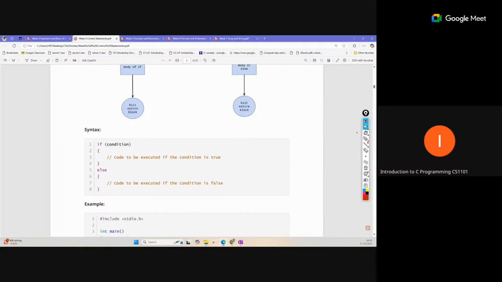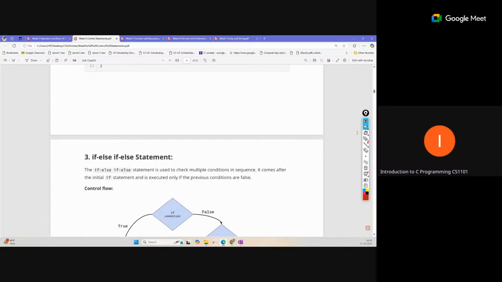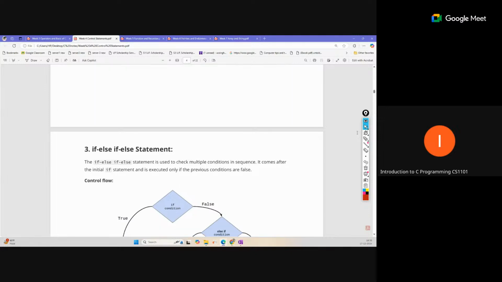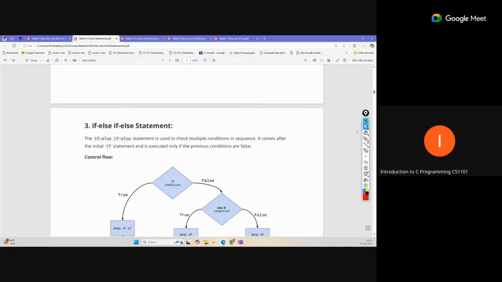We can also use different types of conditional statements as a chain. This is only if-else. Sometimes we have to check multiple conditions, not only one. In that case we can use the if condition, then else if condition, and make a chain: else if one condition, else if two condition, else if three condition.